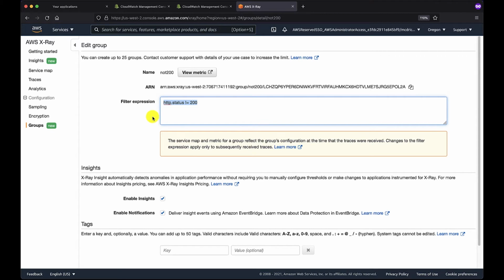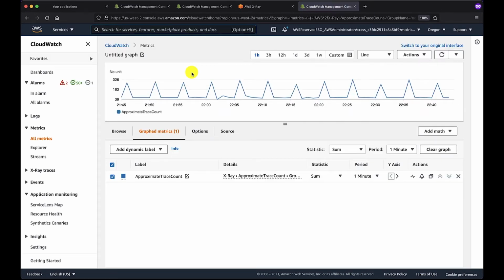Here we are filtering all of the traces that did not result in a 200 response code being sent back to the client. And even from here, we can click through to view a metric that has been generated by this group, by X-ray, that we can, as with so many other things inside of CloudWatch, add this data directly to a dashboard, or we can create a CloudWatch alarm directly from this data. And again, add that to our dashboard and increase the observability that we have affected across our environment. What I've shown so far is really just scratching the surface of what is possible using X-ray.